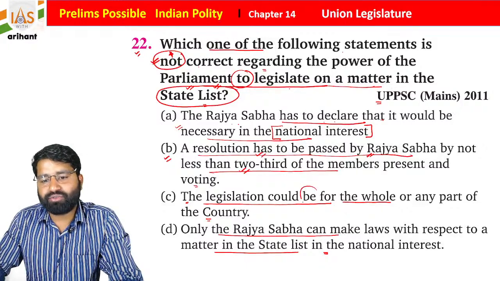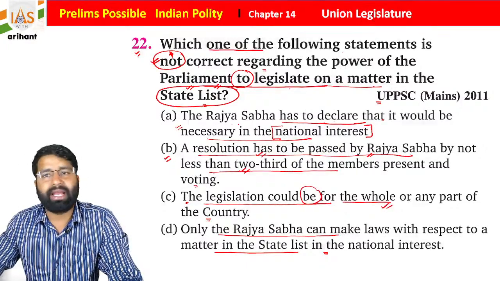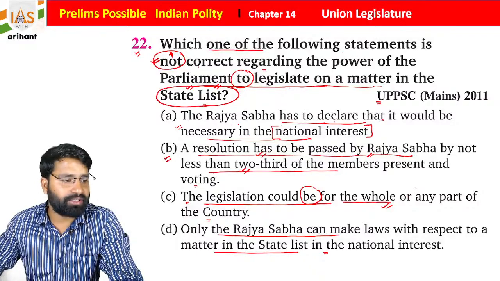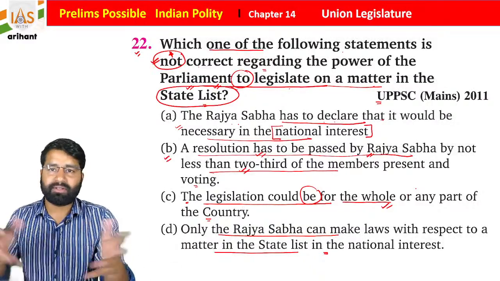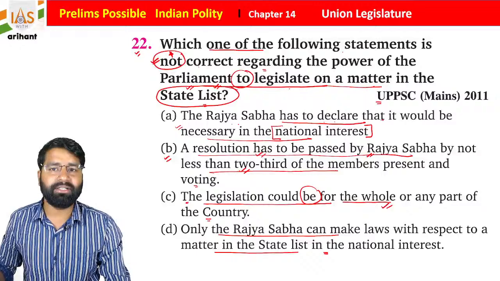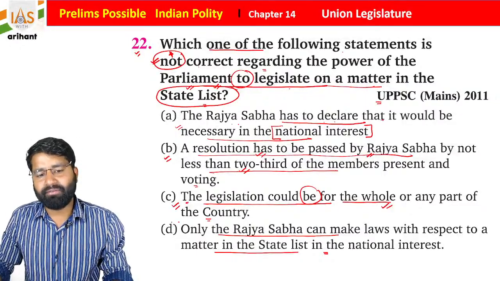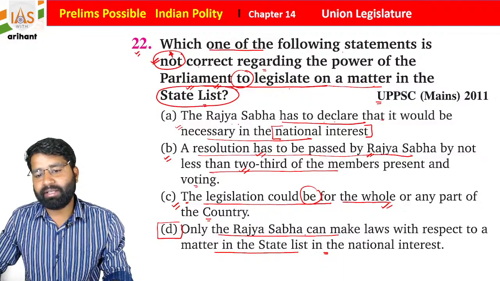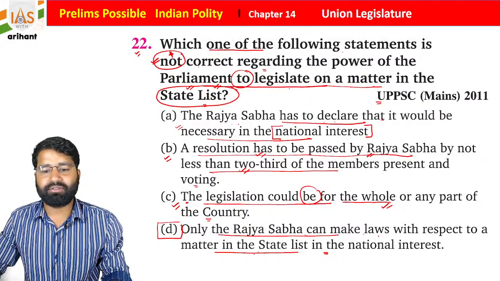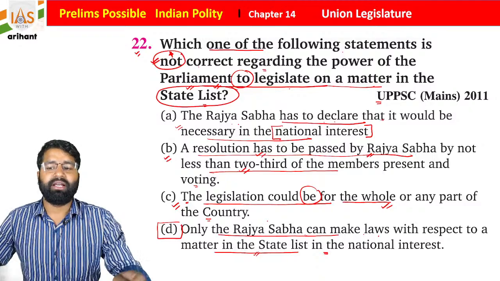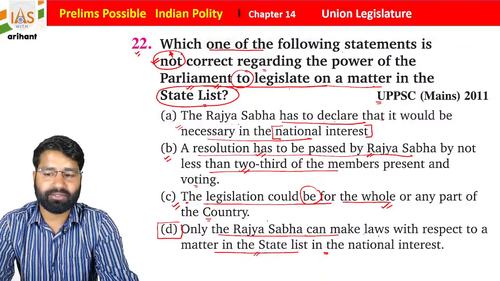And legislation could be for the whole country or any part of the country, students. So it is not necessary that it is for the whole country. It can be any part of the state, students. So this is also important. And now if you talk about D, only Rajya Sabha can make law with respect to the matter in the state list in the national interest, students.